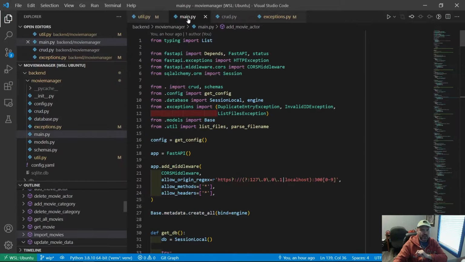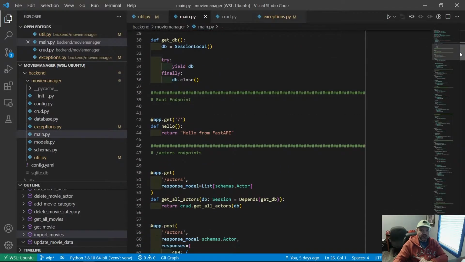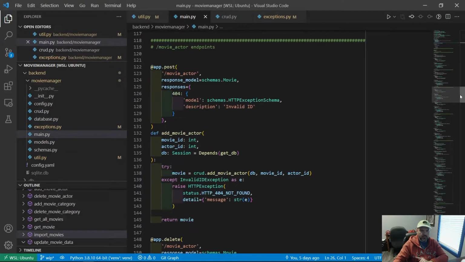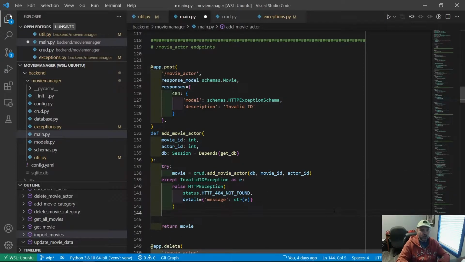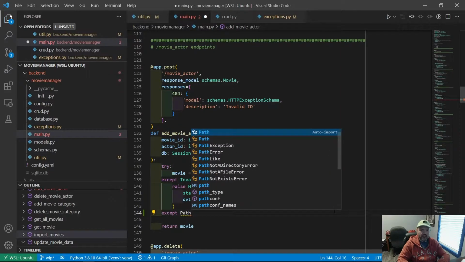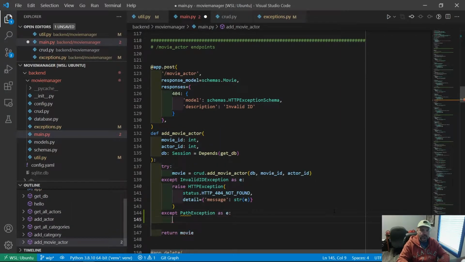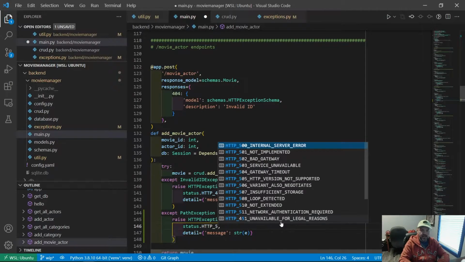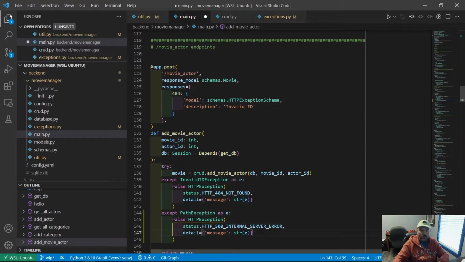So let's go back into main API and look for things that use that. I think the first one we're going to see, not in actors or categories, it's here in the movie actor endpoints. Add movie actor calls crud.add_movie_actor. So we need to handle the potential PathException. So except PathException as e, and we're going to simply raise an exception here. And this time it's going to be HTTP 500 internal server error, and that will be our message.